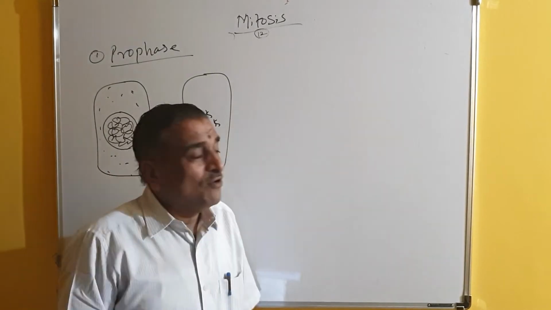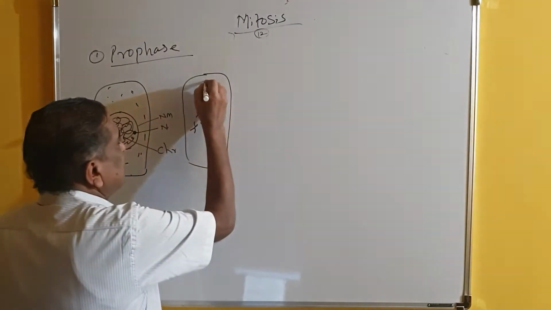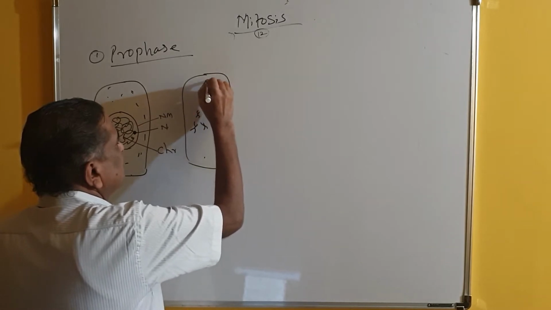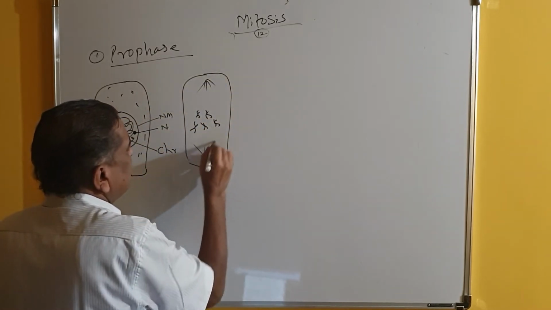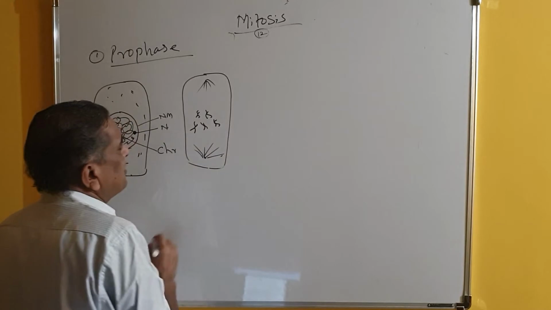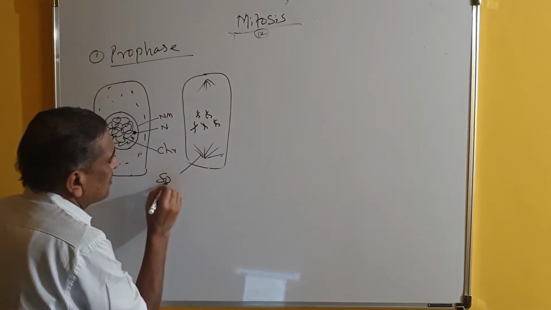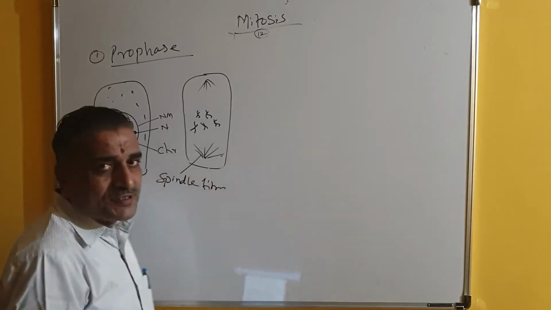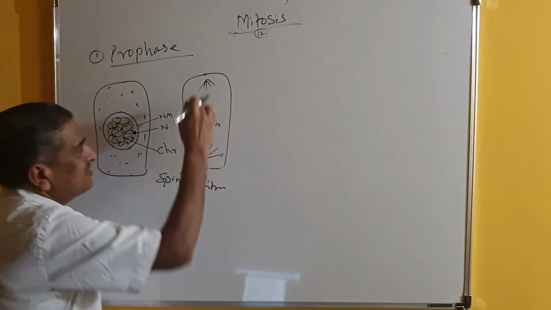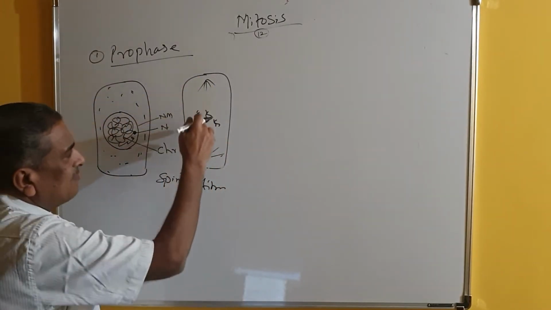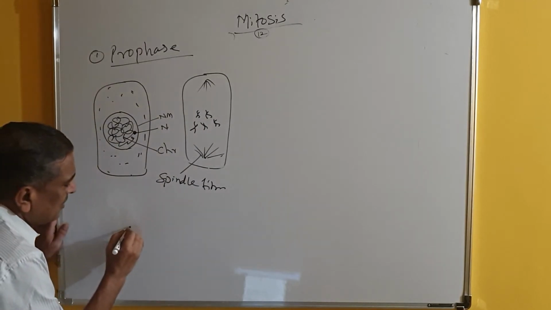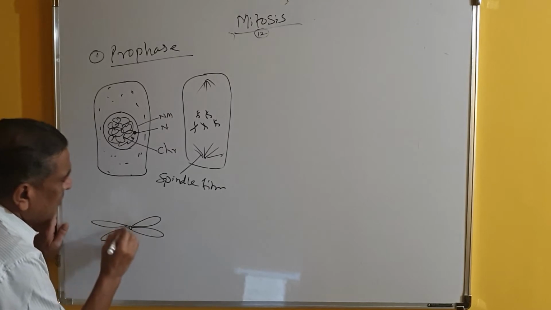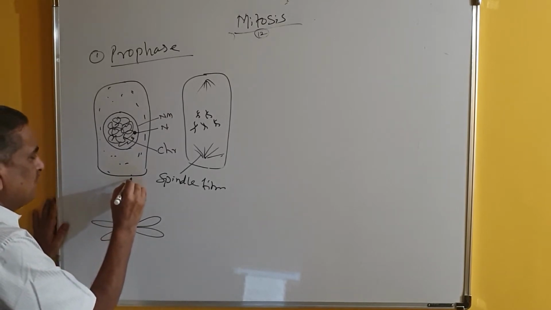And at the end of prophase, from the polar region, you will find the production of innumerable thread-like structures, and these thread-like structures are called spindle fibers. Spindle fibers are produced, and they grow and come toward the center. Say, for example, this is the chromosome here. And spindle fibers are produced here.